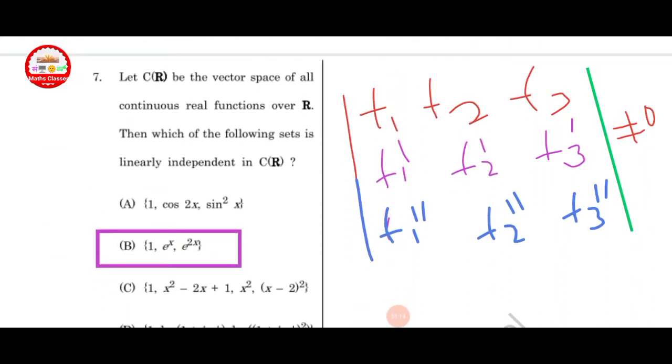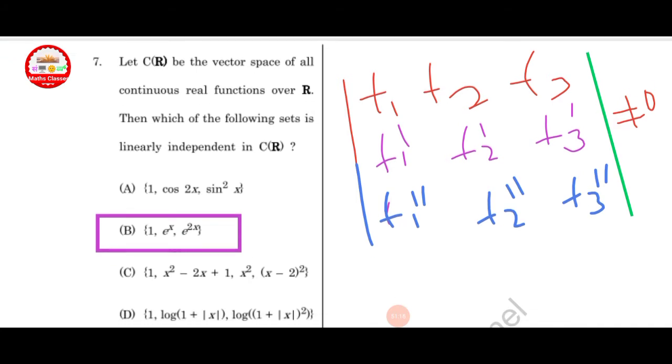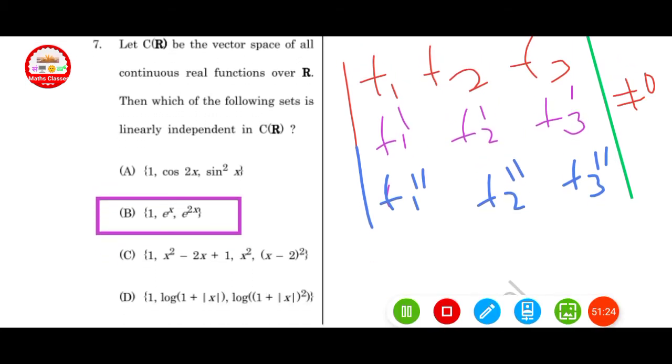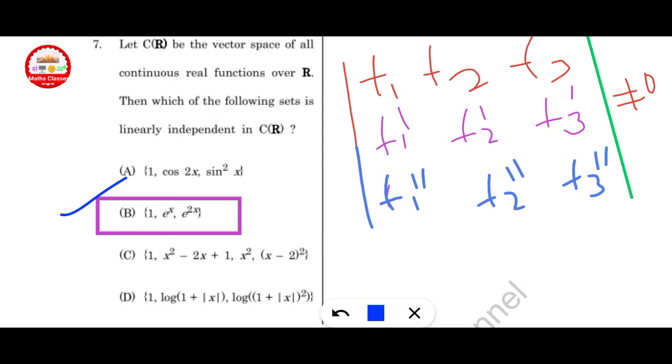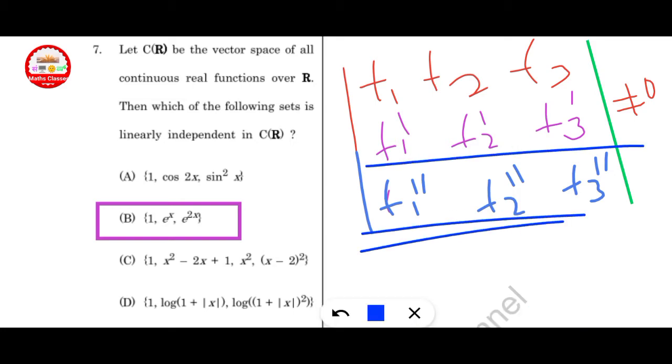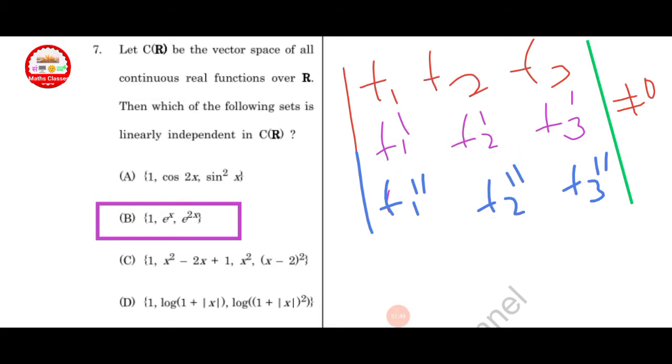Next question: let C over R be a vector space of all continuous real functions over R, then which of the following sets is linearly independent in C over R? Let us suppose option B is correct here. First of all, let 1 equal f1, e raised to x equal f2, and f3 equal e raised to 2x. Take f1, f2, f3 and find their derivative and also the double derivative. If the determinant is not equal to 0, then it is linearly independent. Option B is correct here.